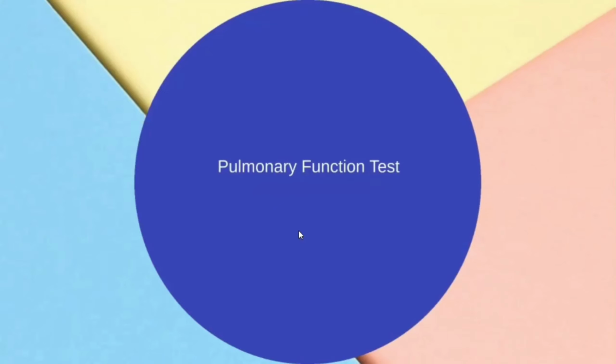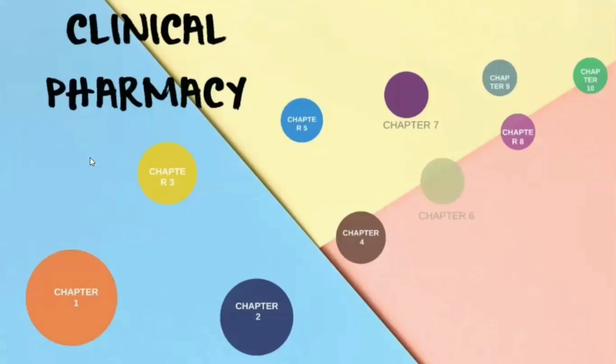Next one is pulmonary function test, breathing. There are different breathing techniques, parameters, and instruments like spirometry, body plethysmography, or the carbon monoxide diffusion test. When a patient cannot breathe, what might be the problem? Is it a problem with the lungs, or with something else? That can be checked here in the pulmonary function test. So that comes up in the fourth chapter.